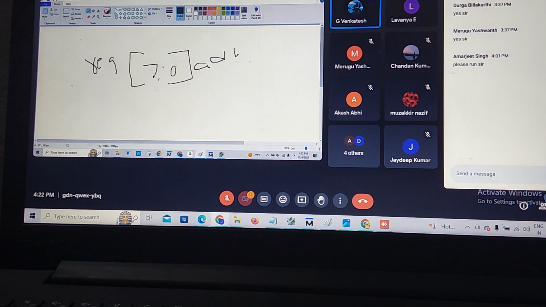What? This is only vector. This is my data type. This is syntax, whatever I am saying now. This is size. This is vector name.